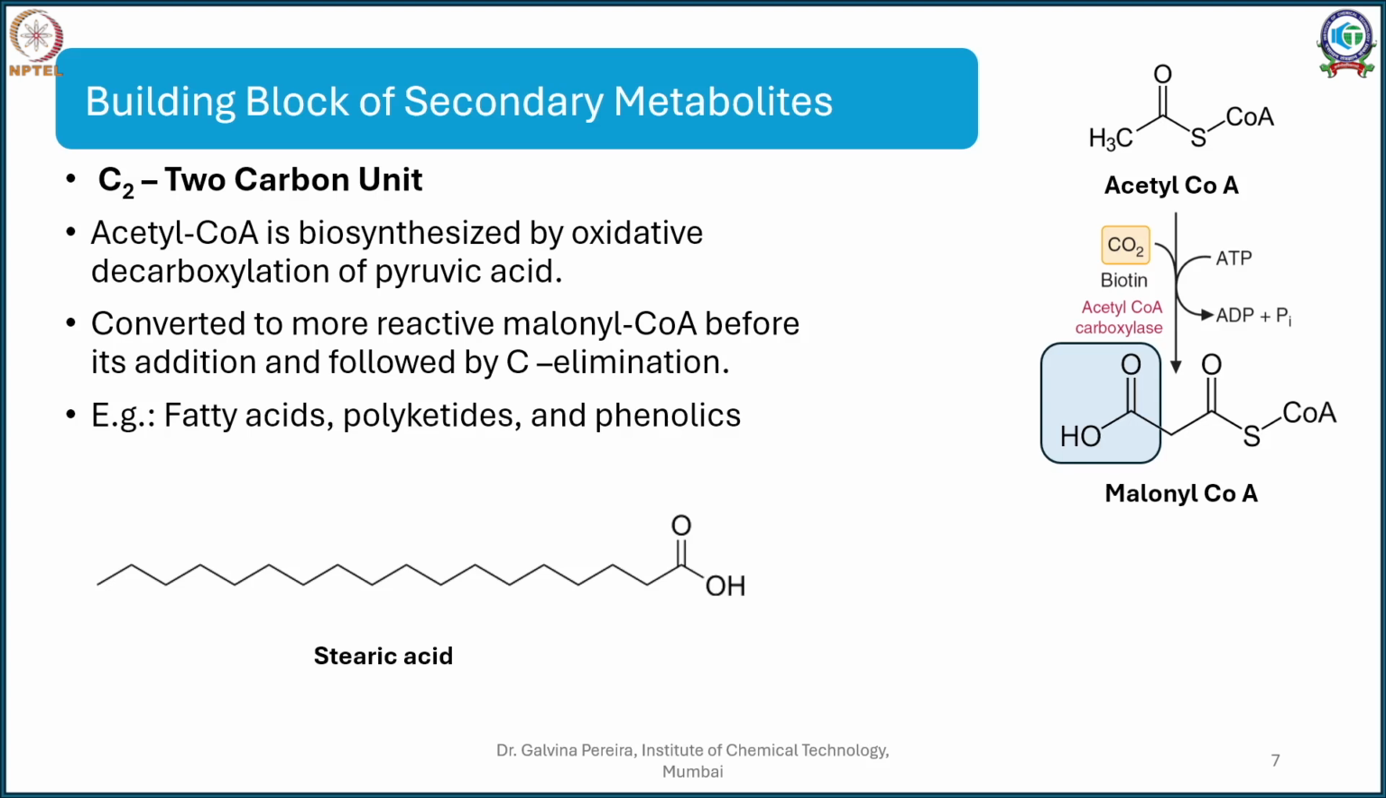The precursor of a 2 carbon unit is generally acetyl CoA. This is your C1, C2. But in terms of reactivity, acetyl CoA is a little less reactive. So what happens in plants is that acetyl CoA, in the presence of biotin, carbon dioxide and ATP, as well as an enzyme called acetyl CoA carboxylase, gets converted into malonyl CoA.